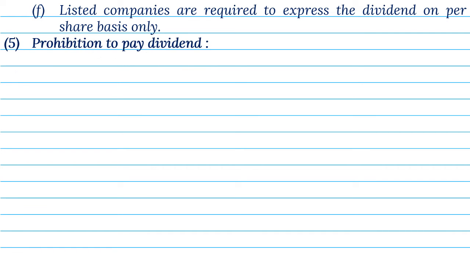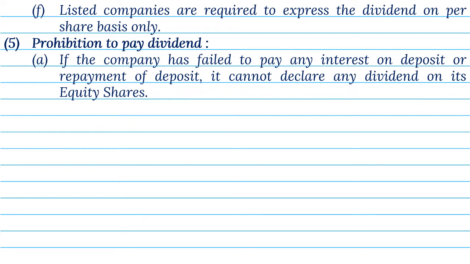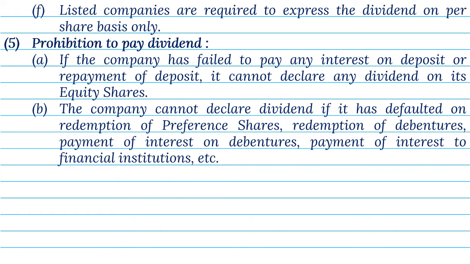5. Prohibition to pay dividend. A. If the company has failed to pay any interest on deposit or repayment of deposit, it cannot declare any dividend on its equity shares. B. The company cannot declare dividend if it has defaulted on redemption of preference shares, redemption of debentures, payment of interest on debentures, payment of interest to financial institutions, etc.